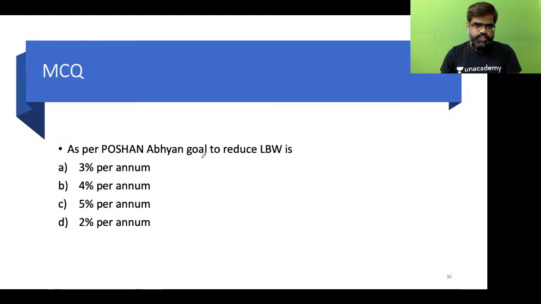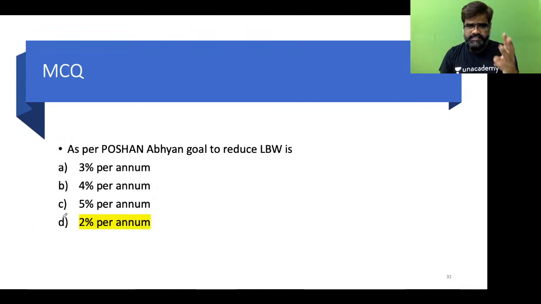So as per Poshan Abhiyan, what is the goal to reduce low birth weight? 3%, 4%, 5%, 2%. Try, students. Himani goes maybe D. Yes, go with D. Absolutely correct, Dr. Himani. Go with D.